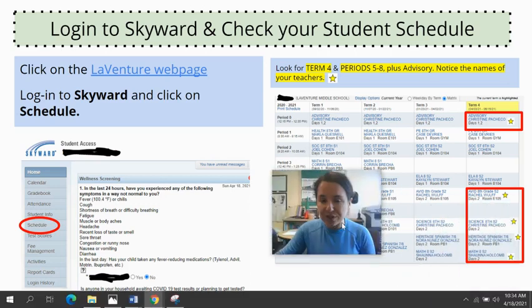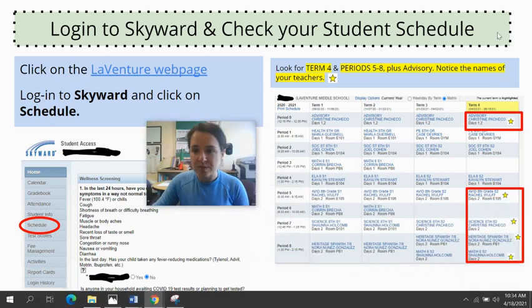So take a look here. You'll see we've taken a sample student schedule. This student has advisory 0 period with Miss Pacheco, and then you can look and see they have a 5th, 7th, and 2 8th period classes. Don't panic if you see that. It's common for a lot of you, and in a few slides, I'll explain why.